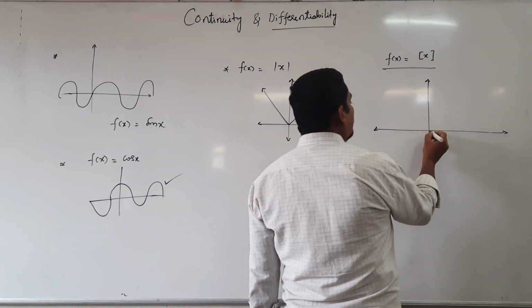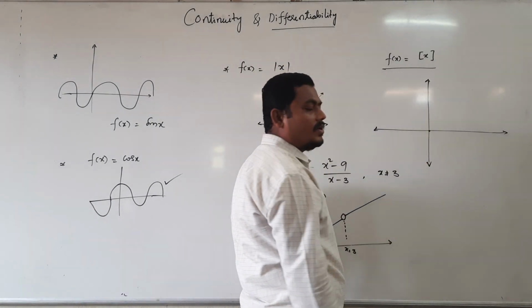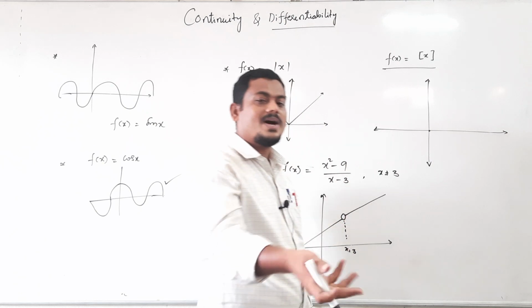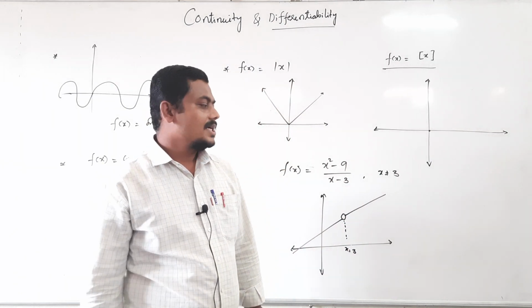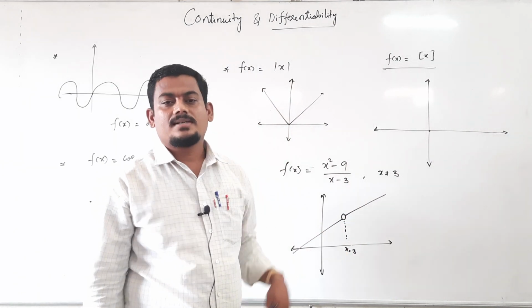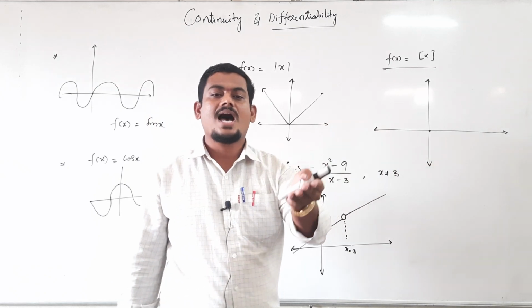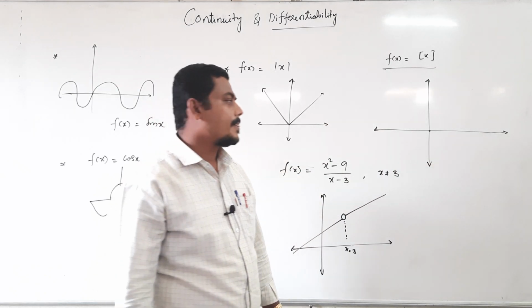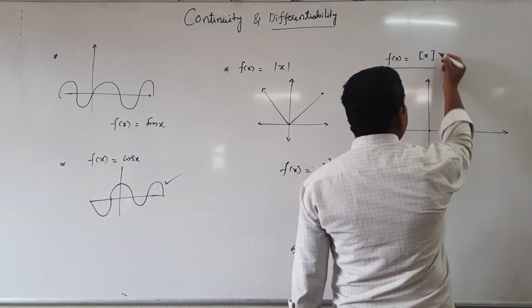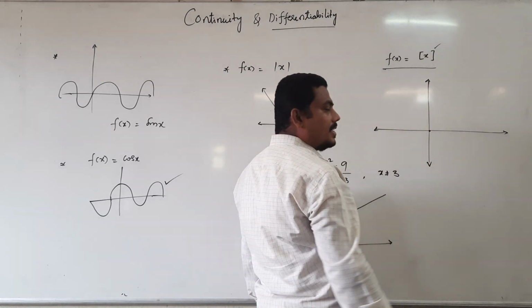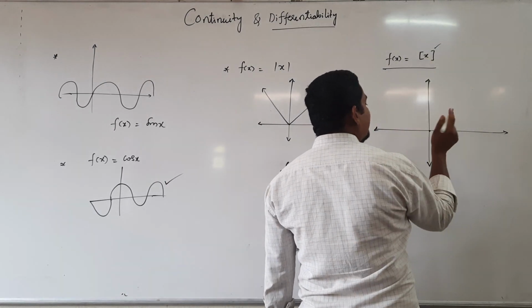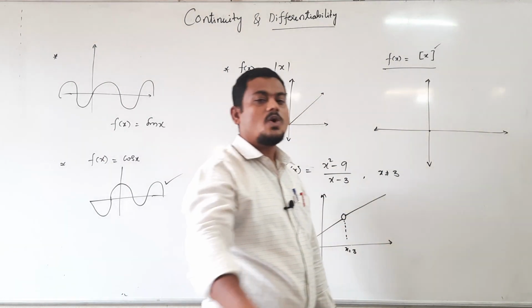At x equal to 0, what is the output? What is step of 0? Step 0 is 0 only. Greatest integer function or step function, step x, right? Step 0 is 0 only. What is step of 0.1?